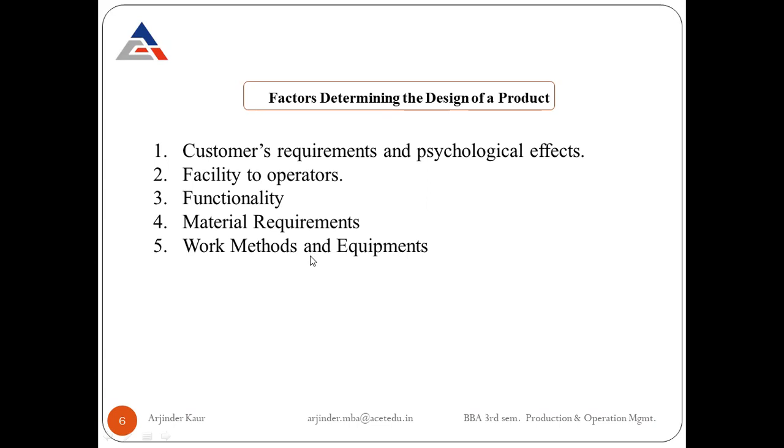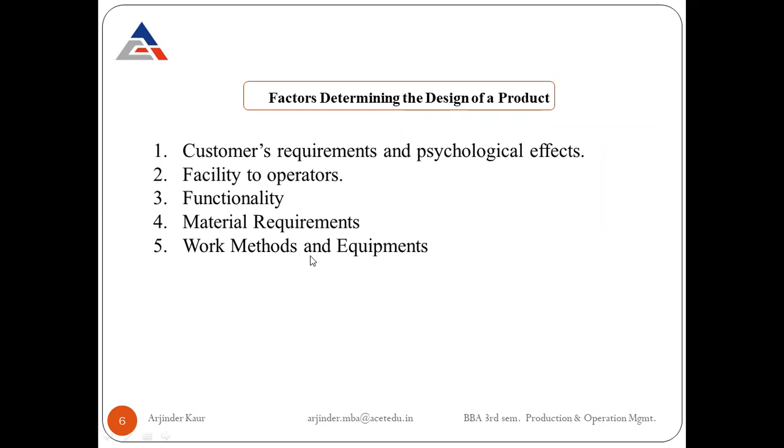The last factor we should consider is the work methods and equipment. The work method and equipment required to perform the operations specified in the design are of great importance to the utility and viability of the design. The designer must be aware of innovations for improving the work methods and the overall nature of the equipment.